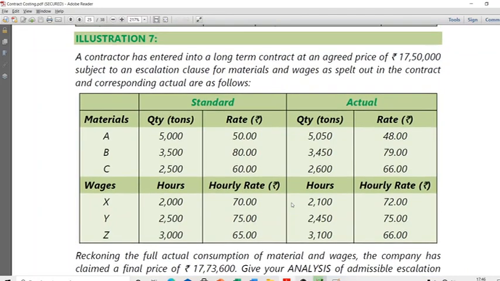Give your analysis of admissible escalation claim and indicate the final price payable. See, the escalation clause is very important in any construction contract. The reason is you start the project today, you may take 2 or 3 or 4 years time to complete it. Today you may estimate that this is the amount, right? But over 1 or 2 years, some things may change. Your materials may become more costly. Labor may not be very available. So what may happen is the price may increase. So you, as a contractor, may tell your client, look, today this is an estimate, but I have the right to ask you for extra money in case my cost itself is increasing.